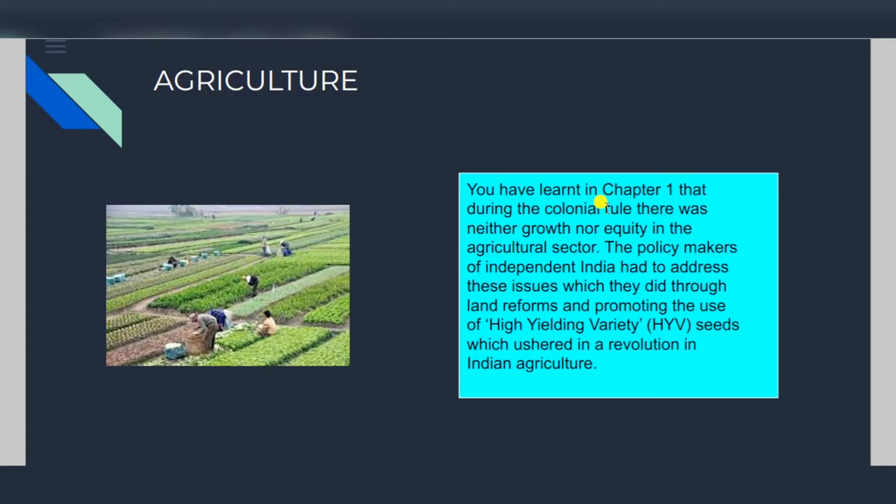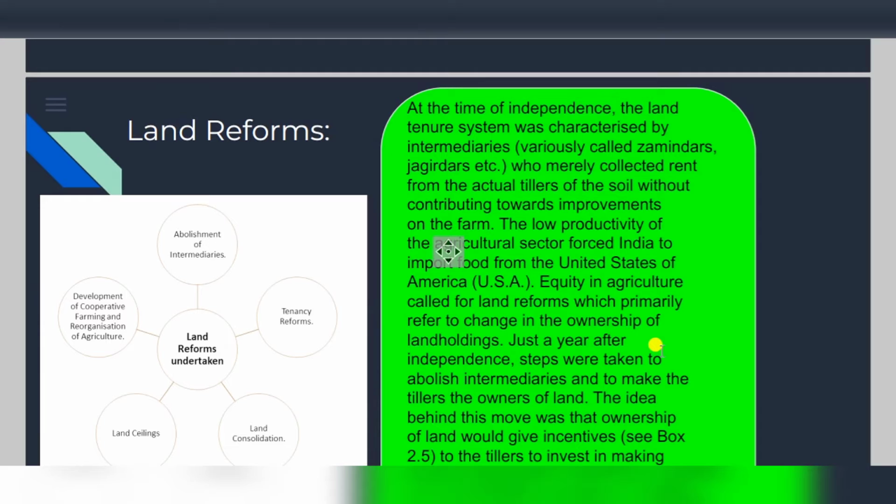Students, as you all know, after independence we were not that efficient and India was an underdeveloped economy which didn't have many resources to utilize properly, due to limited resources or lack of capital. The policymakers of independent India had to address these issues, which they did by bringing land reforms into the economy and promoting the use of high yield variety seeds, which helped the farmers grow their agriculture sector more drastically. Land reforms have been a very important part of the agriculture sector.